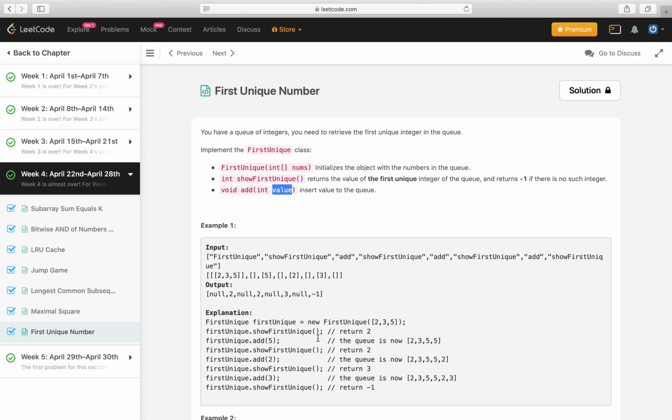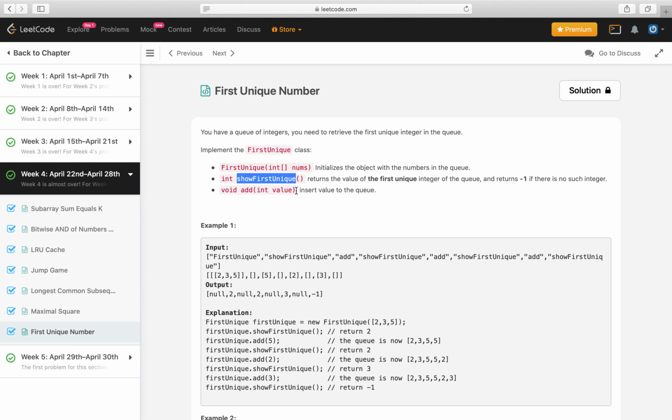Hi everyone. Today we will solve the problem of first unique number, which the problem statement says that we have a queue of integers. We need to retrieve the first unique integer in a queue. We need to implement a first unique class, and every time it is initialized with an array of numbers, it will initialize the object with the numbers in a queue.